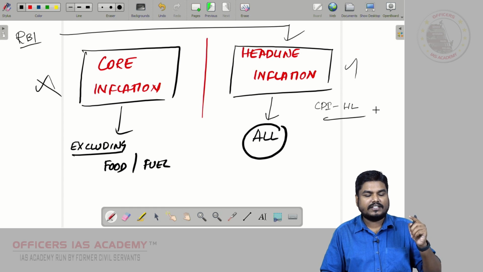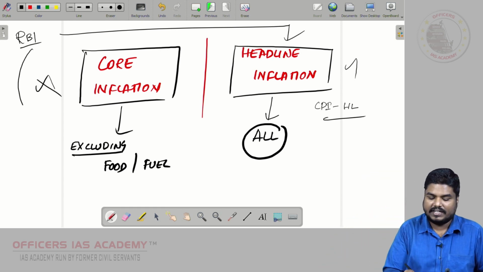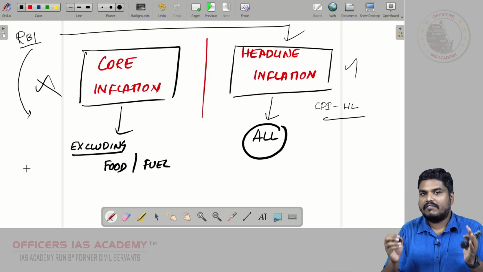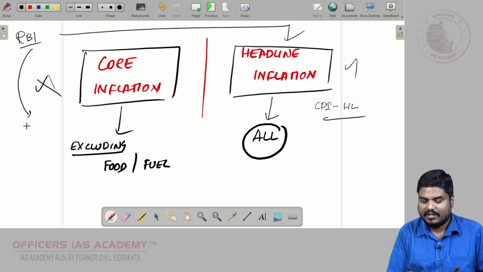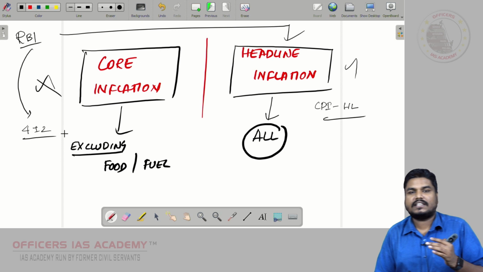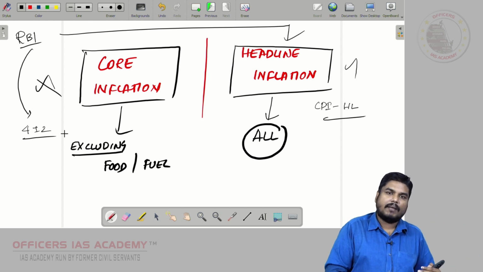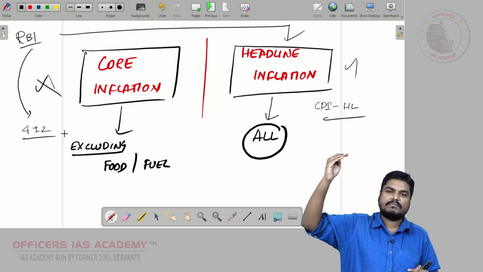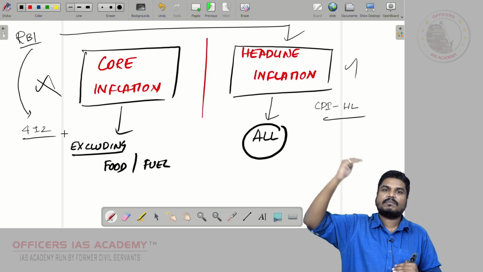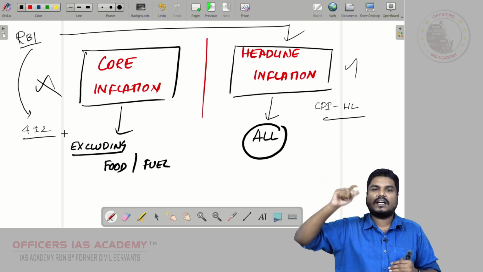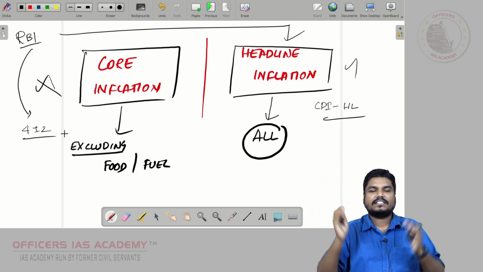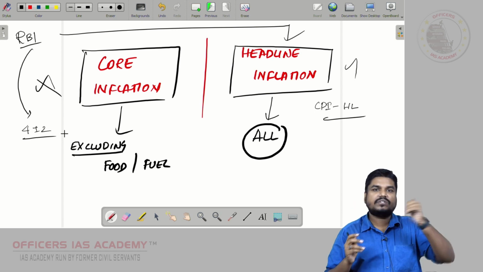RBI has the task to ensure that the inflation is well within the target range of 4 plus or minus 2%. The inflation can go up to 6%, minimum it can be 2%. That we call inflation targeting. Government of India has given an inflation target range to RBI.